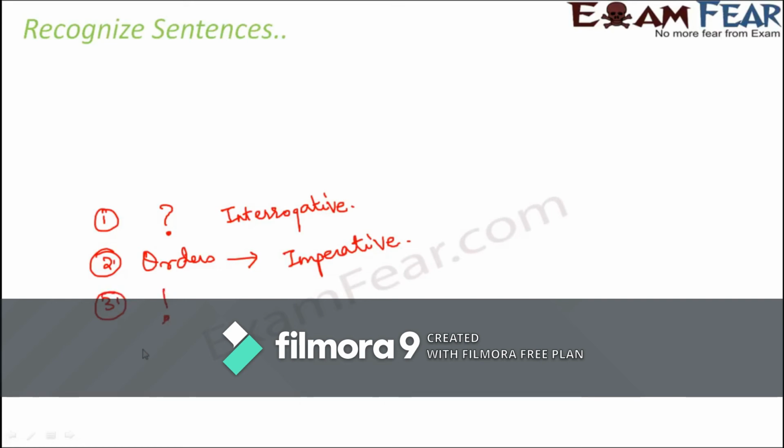If you come across the exclamation mark where you say that you are kind of excited or amazed or surprised with something, so those type of sentences would fall under the category of exclamatory sentences. And finally, any simple statement where you are not asking anything, you're just telling something, so they all would fall under the category of assertive or declarative sentences. So these are the 4 categories of sentences that you will come across: questions or orders or exclamations or simple statements. So let us look at this one.